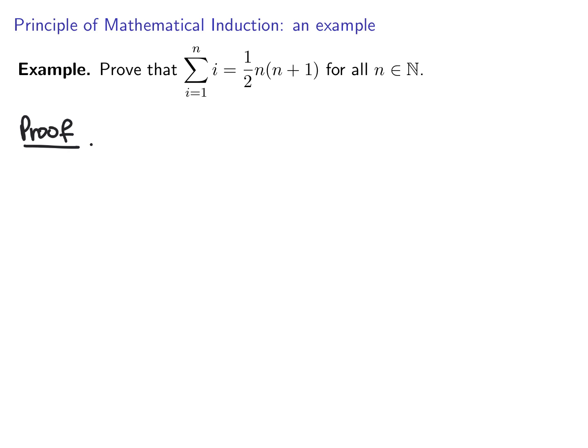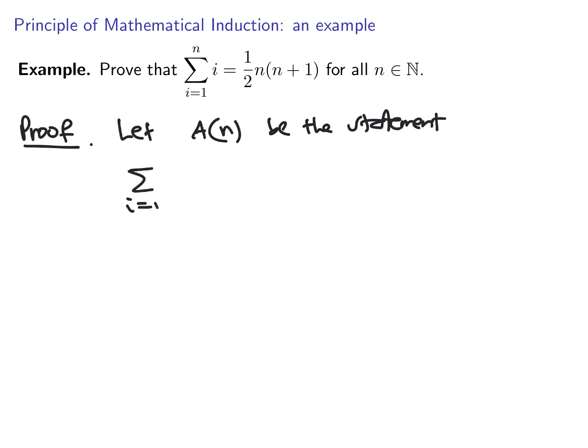When you are a beginner in proving with mathematical induction, it's probably useful to actually write down what this statement An is. So let An be the statement that the sum of i from 1 to n of i is equal to half n times n plus 1, where n is a natural number.